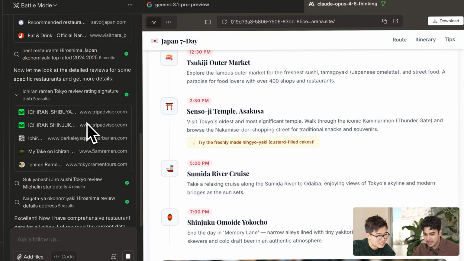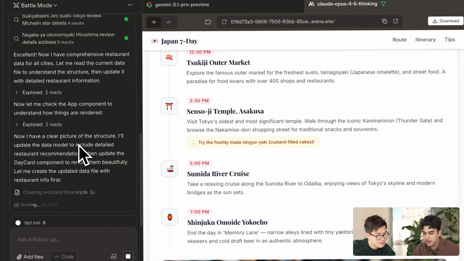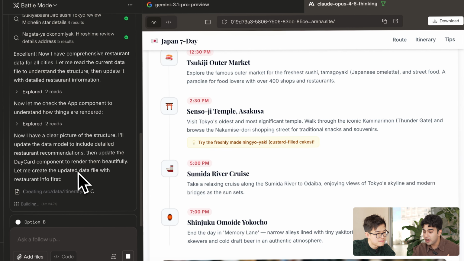Now you can see it's saying it will make comprehensive restaurant data for all the cities, and it's all grounded in real information online, instead of just being baked into the model weights. We can actually see something that's more real time. That makes Code Arena so much more useful for day-to-day use cases, because factuality and getting real time information is so important. Totally.